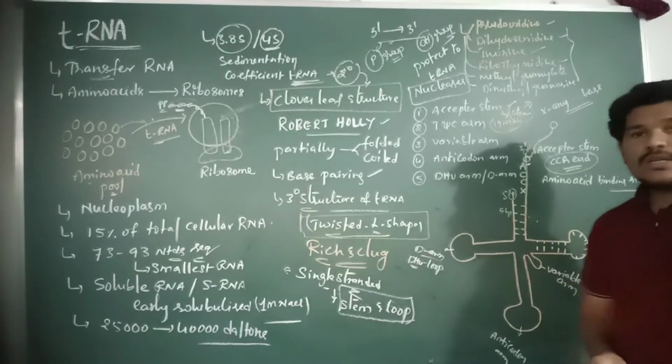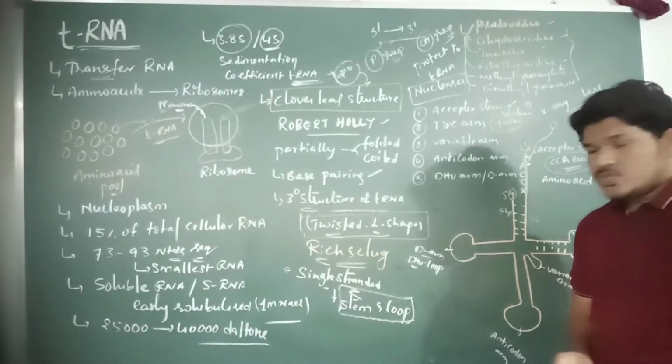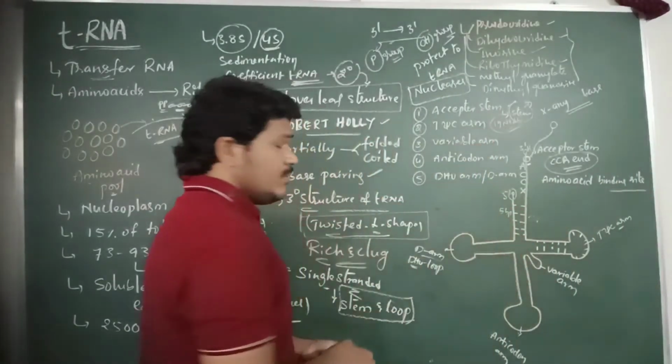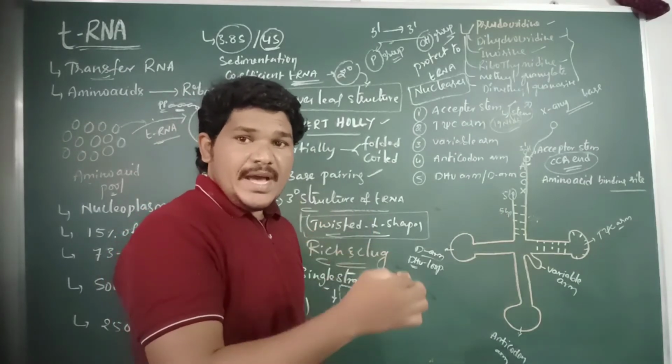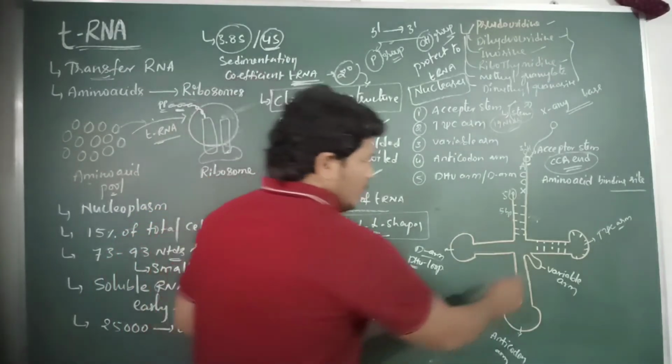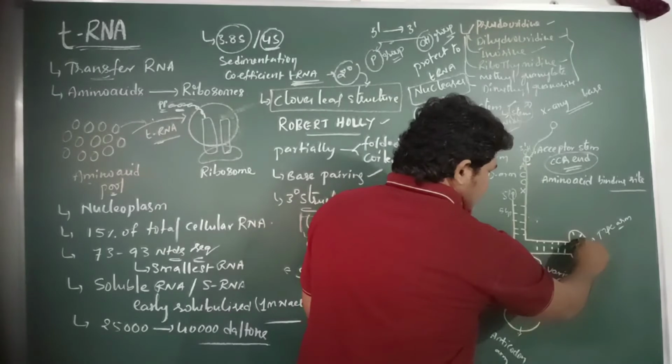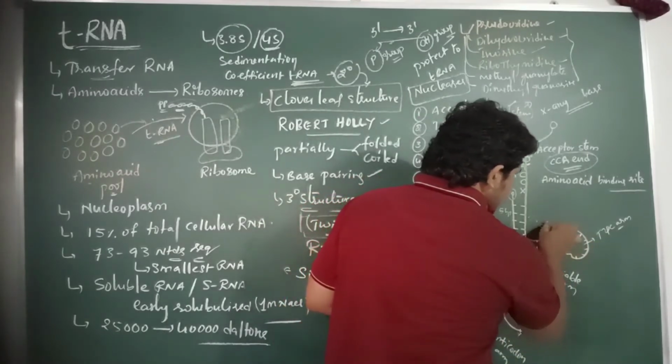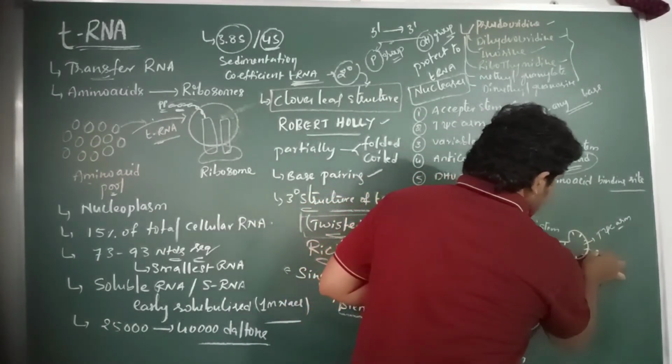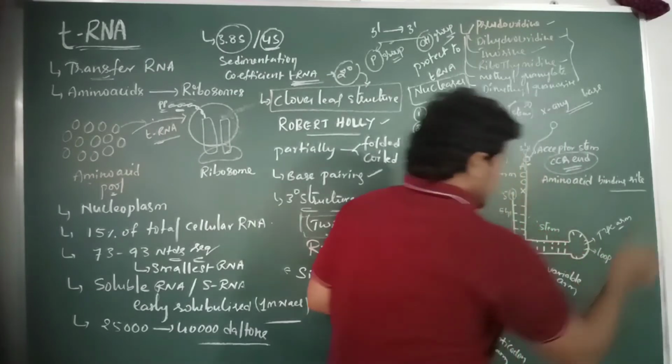So the T-psi-C arm has both stem and loop. This is the stem region and this is the loop region.